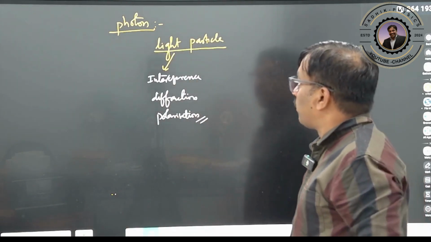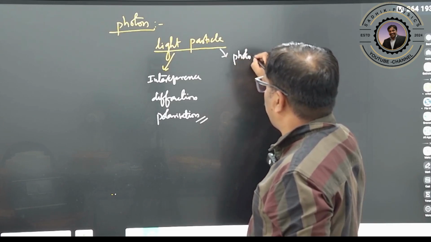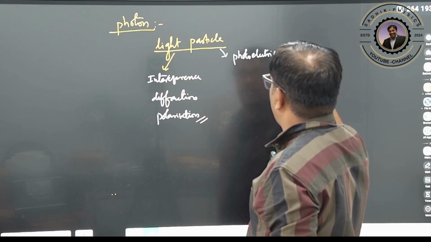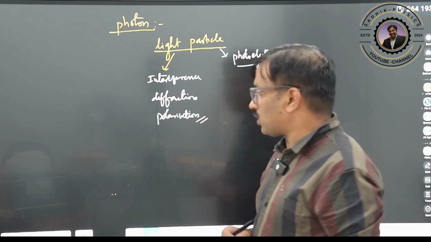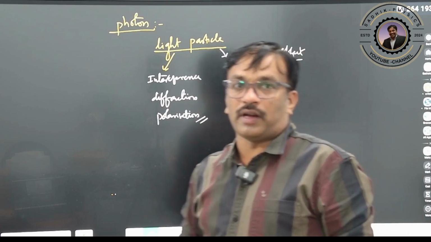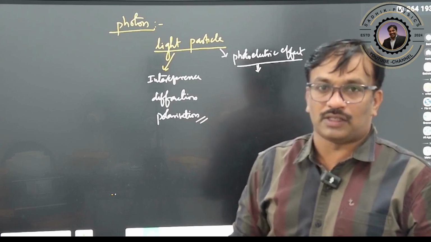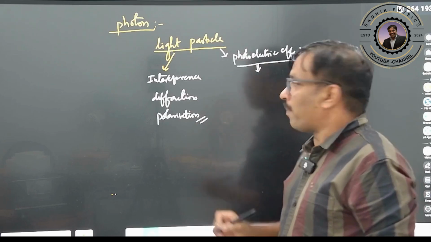But some experiments, like the photoelectric effect and the Compton effect, can be explained by using the photon, by using quantum theory. This was explained by Einstein, assuming that light has a particle nature.